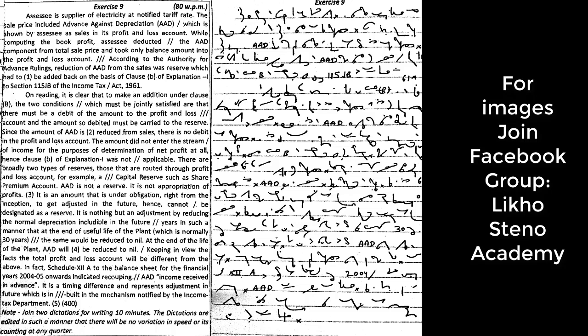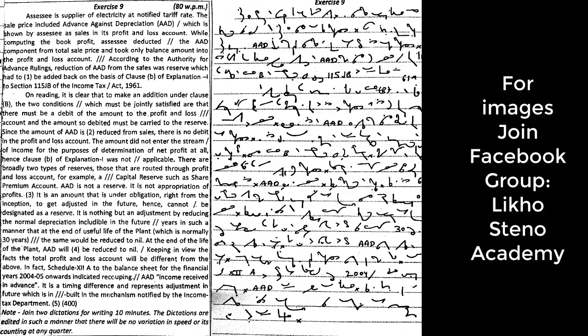Since the amount of AAD is reduced from sales, there is no debit in the profit and loss account. The amount did not enter the stream of income for the purposes of determination of net profit at all. Hence, Clause B of Explanation 1 was not applicable.